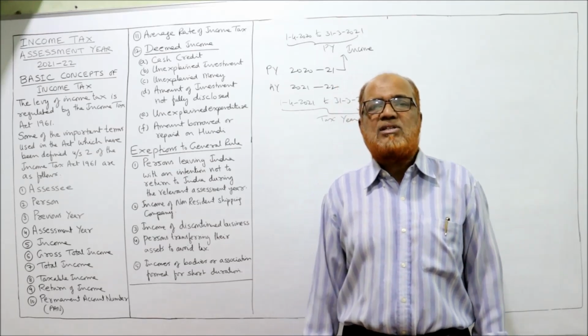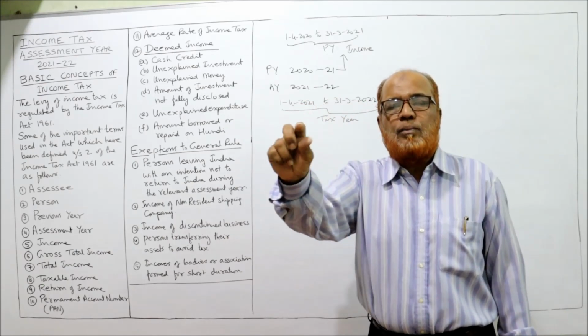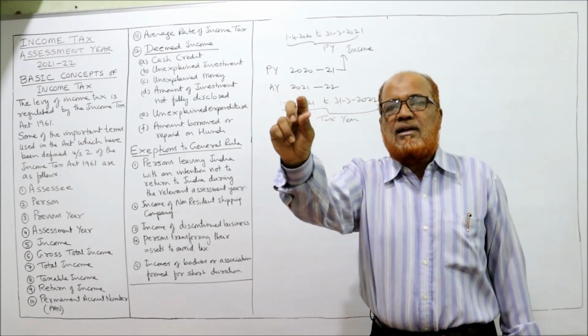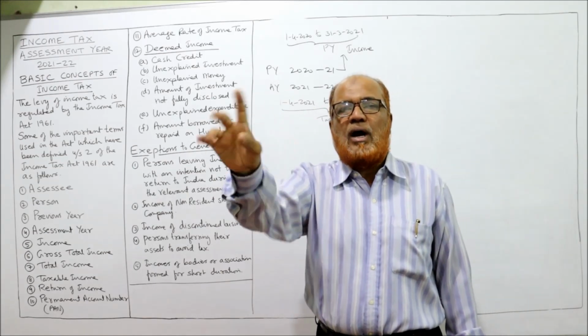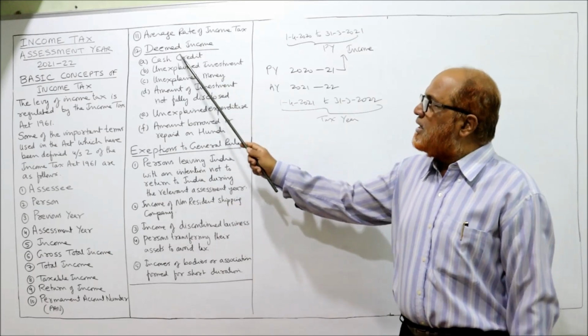So we have to calculate the average rate of tax. So 2 lakh rupees is the tax and 10 lakh rupees is the income. So total tax divided by total income into 100. 20% is the average rate of tax. Next, deemed income.